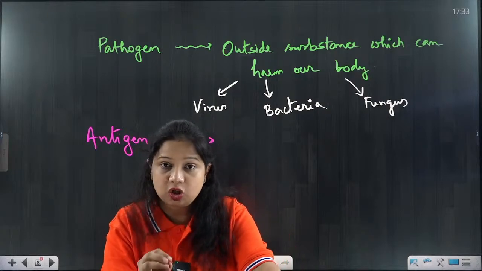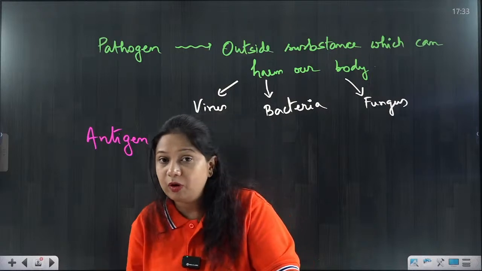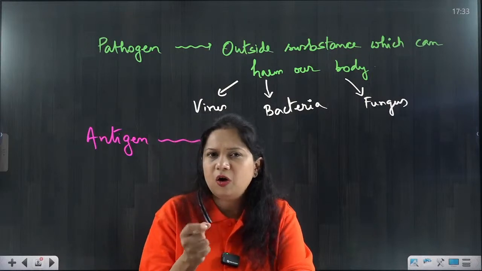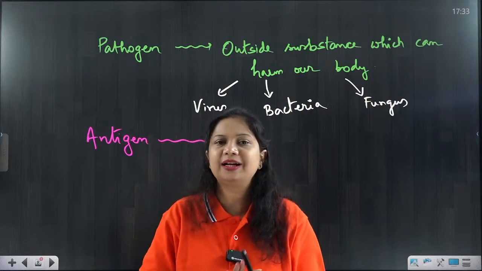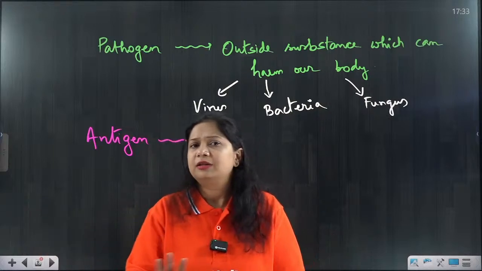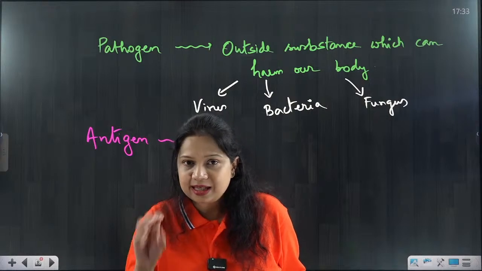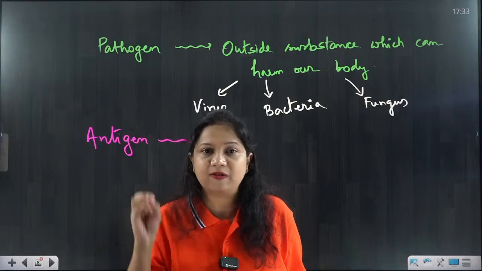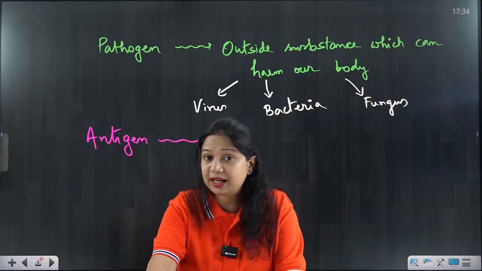When such components are entering our body, it will cause activation of our immune system. Before that, our immune system is normally functioning. When a healthy person is there, the immune system is functioning normally, nothing is happening. But as soon as a bacteria entered, a fungus entered, any virus entered, what happens in that case?